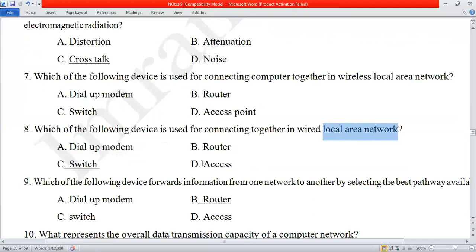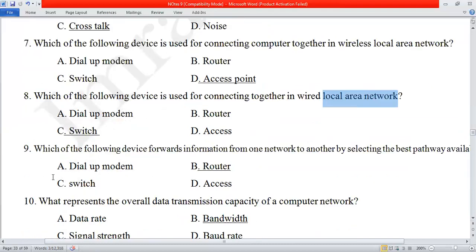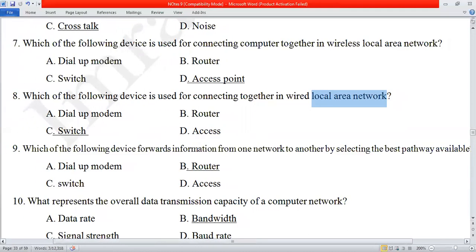Okay, next: which of the following devices forwards information from one network to another by selecting the best pathway available? Best pathway, we also studied this today. The device that always selects the best pathway is the router. The options are A, dial-up modem, B, router, C, switch, and D, access point. So B is the correct option.